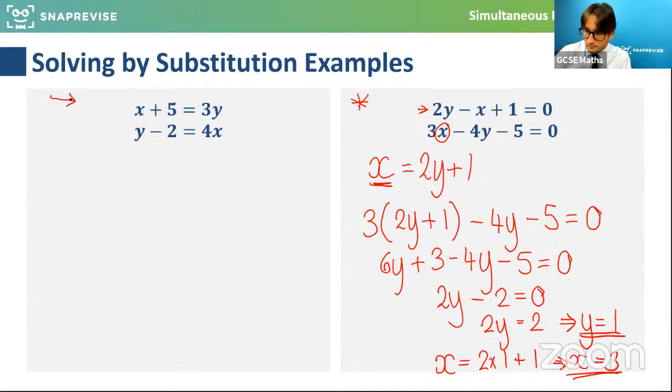So what we've got here is x plus 5 equals 3y and y minus 2 equals 4x. So again, I like making x the subject.